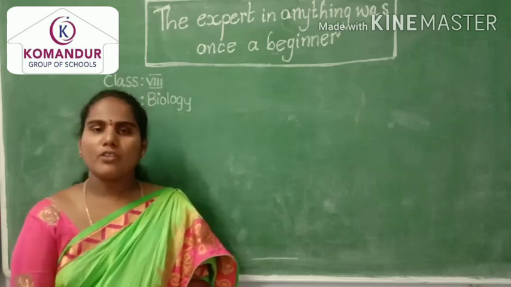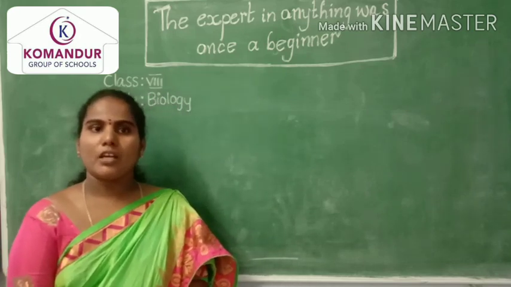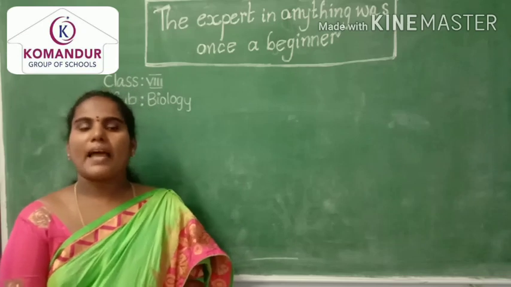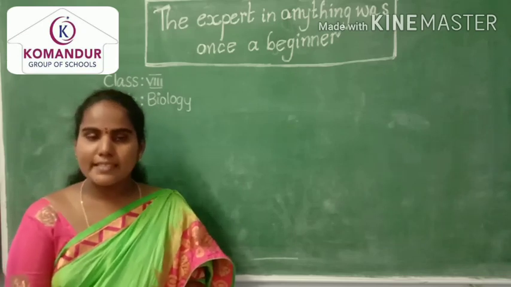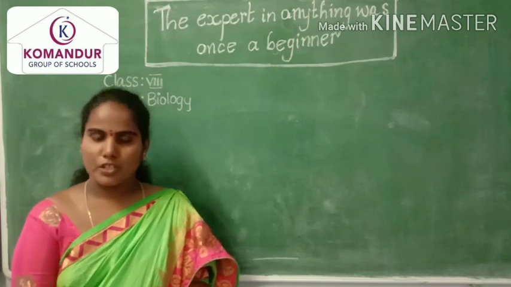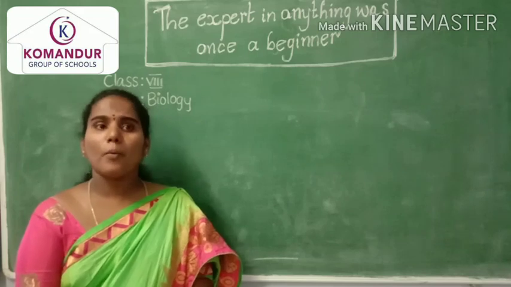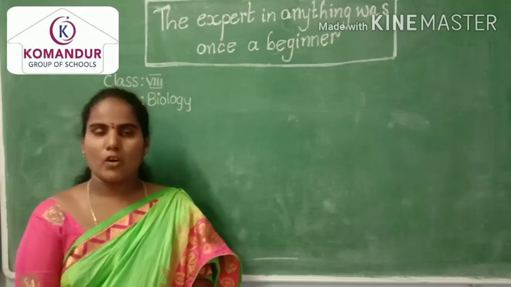Next, one more branch of biology, embryology. The branch of science which studies embryos is called embryology. So like this, there are so many branches in biology.